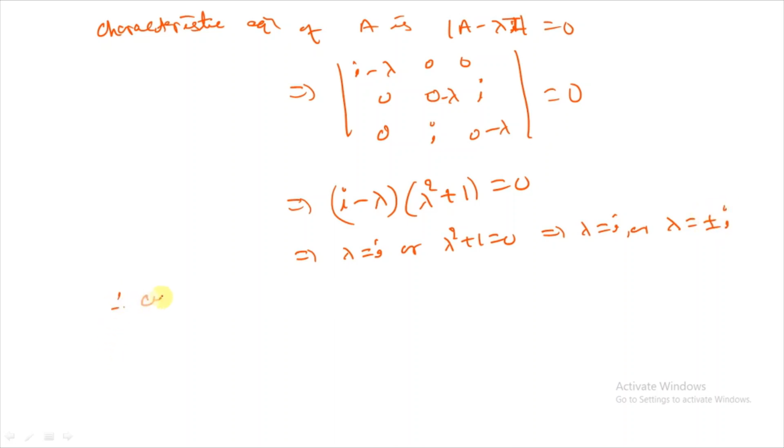Therefore the eigenvalues of A are minus i, i. Now find the eigenvectors corresponding to these eigenvalues.